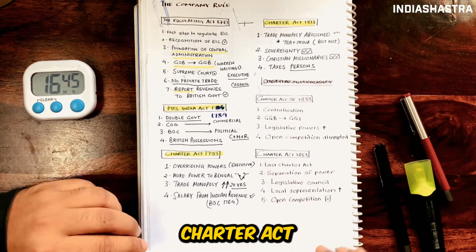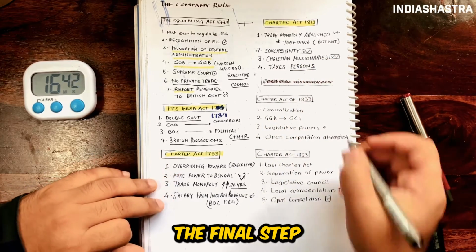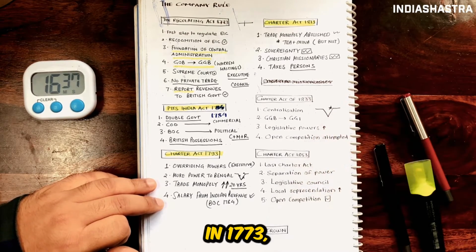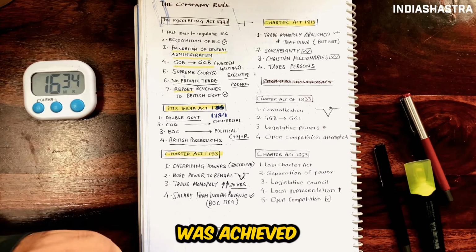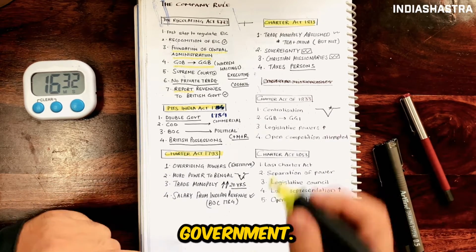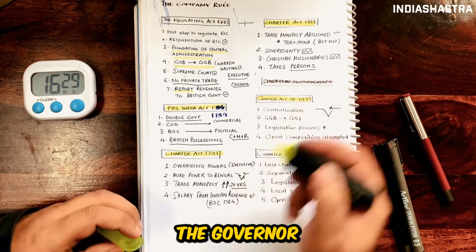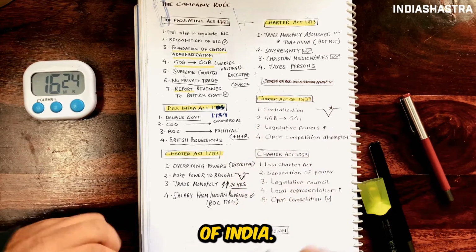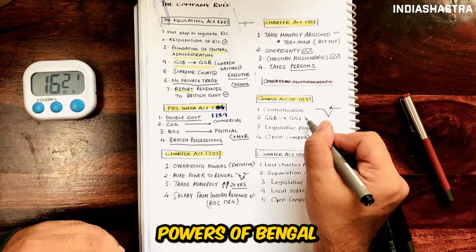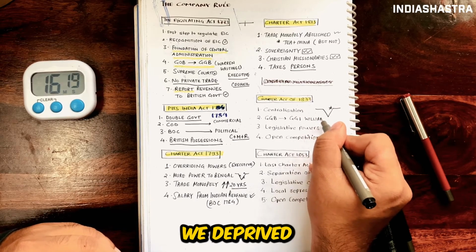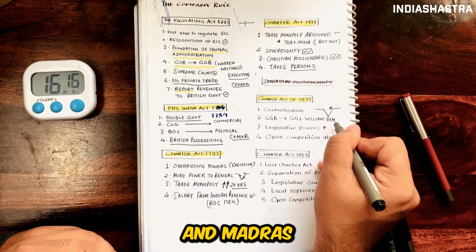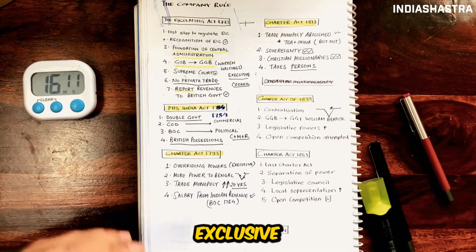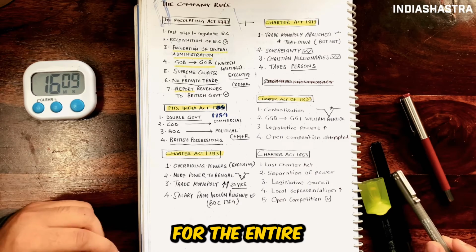Now let us discuss the Charter Act of 1833. This act was the final step towards centralization in British India. Centralization, which started in 1773, was achieved by this act. The Governor General of Bengal became the Governor General of India. Lord William Bentinck was the first Governor General of India. Also, the legislative powers of Bengal increased further. It deprived the Governors of Bombay and Madras of their legislative powers. The Governor General of India was given exclusive legislative powers for the entire British India.